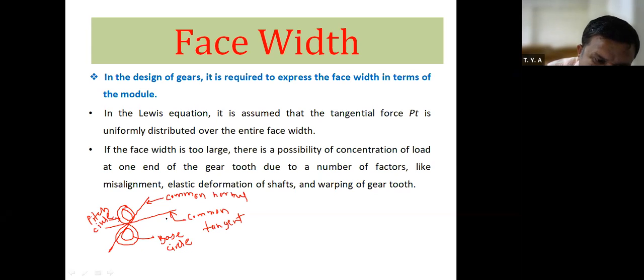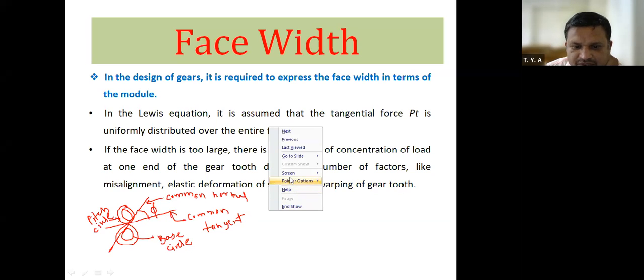Therefore, the angle between the common tangent and the common normal, that is nothing but this angle, is known as phi. This angle is known as the pressure angle. I think you understood what my pressure angle is. Now the next point is face width.